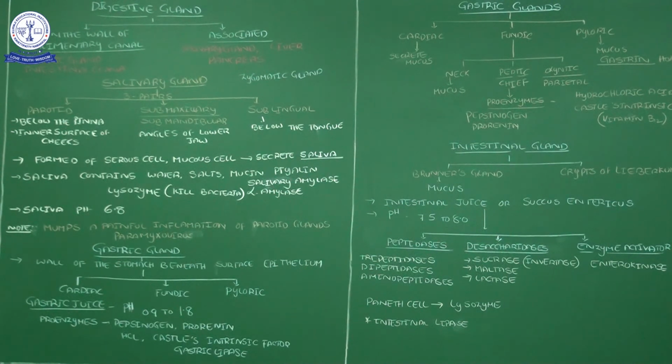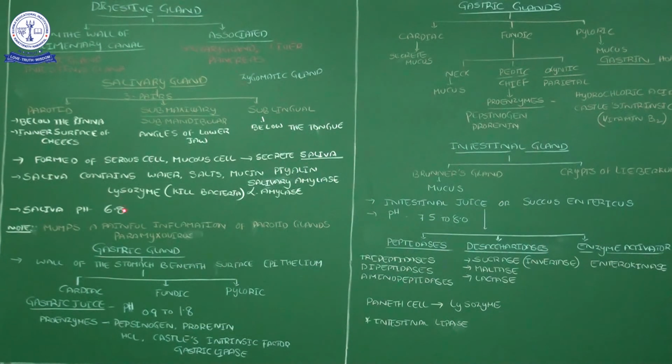Along with these, lysozyme is also present in the saliva. The function of lysozyme: unfortunately, if our food is contaminated with any bacteria, that bacteria is killed by lysozyme, which destroys the bacterial cell wall. Then the saliva maintains a pH of 6.8.